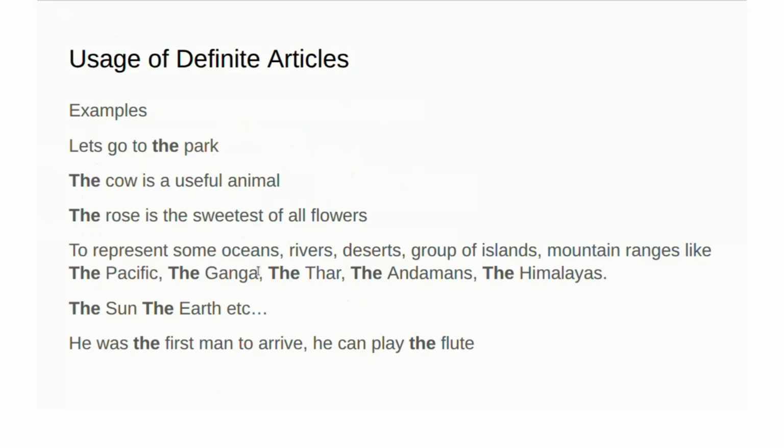The is used to represent some oceans, rivers, deserts, a group of islands or mountain ranges, like the Pacific, the Ganga, the Thar, the Andamans, the Himalayas. Like this we can use it. And also the sun, the earth. He was the first man to arrive. He can play the flute. So, the first man who came first, and he can play the flute. The flute, before the musical instruments.